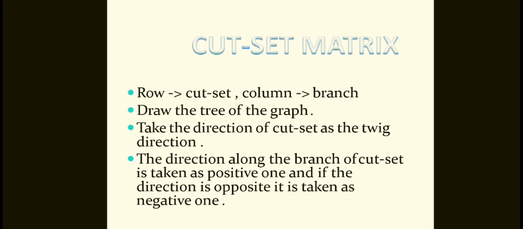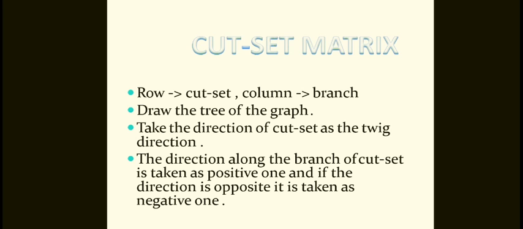The rows and columns correspond to the twigs of a selected tree and the branches of the given graph. Hence the order of a fundamental cut set matrix will be n minus 1 cross b.